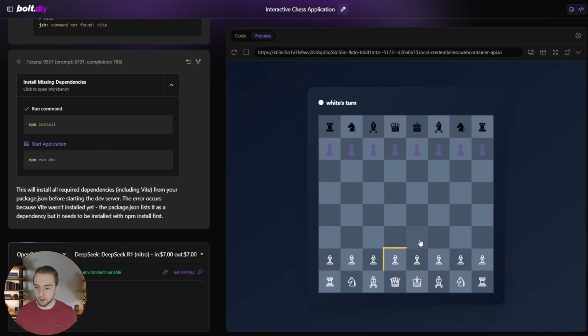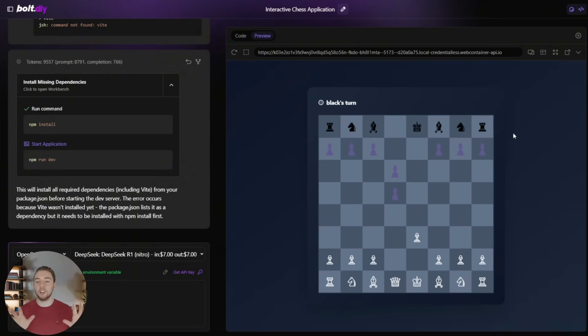So first of all, I'll click a pawn, and okay, it doesn't follow the rules. So it's just like o3-mini, where it doesn't really work. It looks like I can just move all over the place. So I guess it's more meant for, yeah, this is awful. I guess it's more like if you are trusting that you and your friend or whoever are actually going to make legal moves, then this would work really well. But otherwise, yeah, the functionality is not the best, just like with o3-mini. o3-mini actually did handle illegal moves and things like that, or at least it tried to. So I would give the functionality to o3-mini.